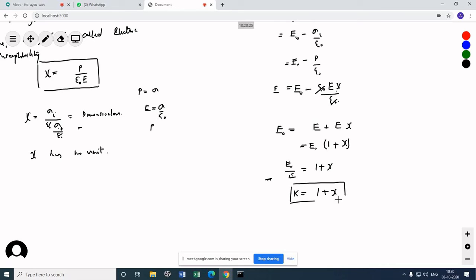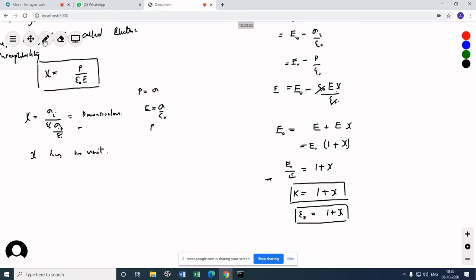So what do you notice here? Or I can write this as epsilon r equals 1 plus chi. Now look closely. What do I get here? So electric susceptibility is saying what? So in fact we can write like this. We can understand. So relative permittivity can be the dielectric constant. Now let us come to the dielectric constant.